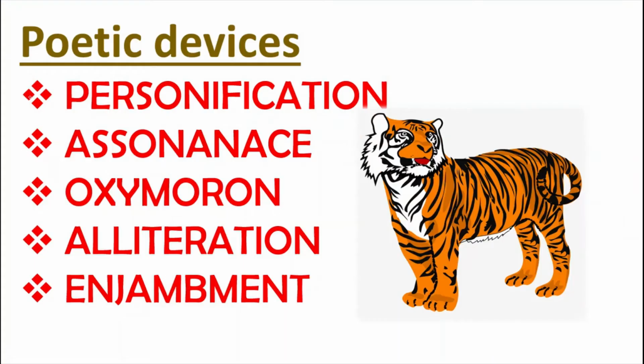First of all, we'll discuss the poetic devices, and we'll discuss them in detail when we are explaining and discussing the stanzas. Here I'll just give you a brief description. Personification. There is a personification of the tiger here. The word "he" has been used here for the tiger. Therefore, there is a personification.